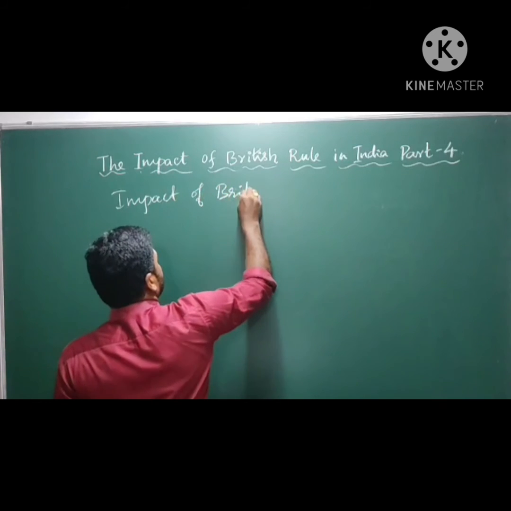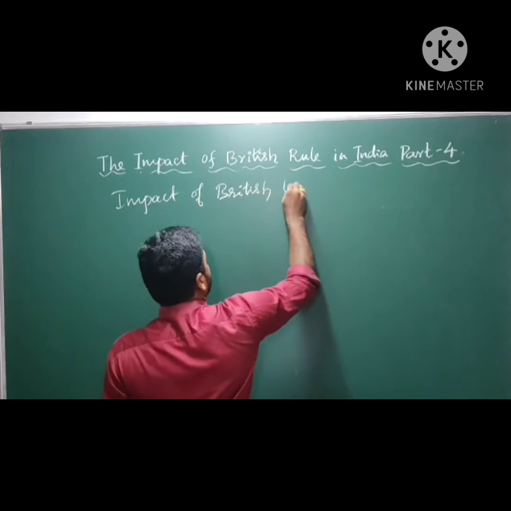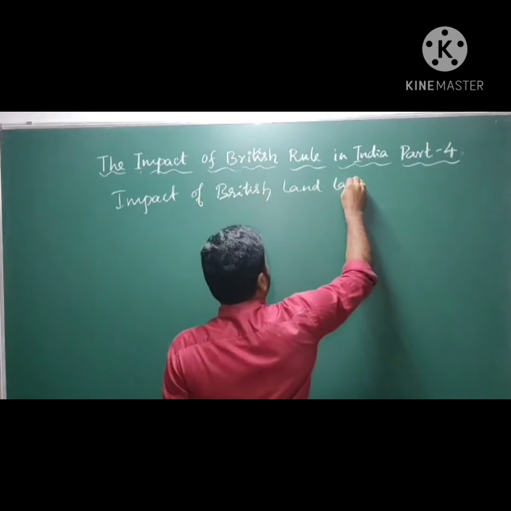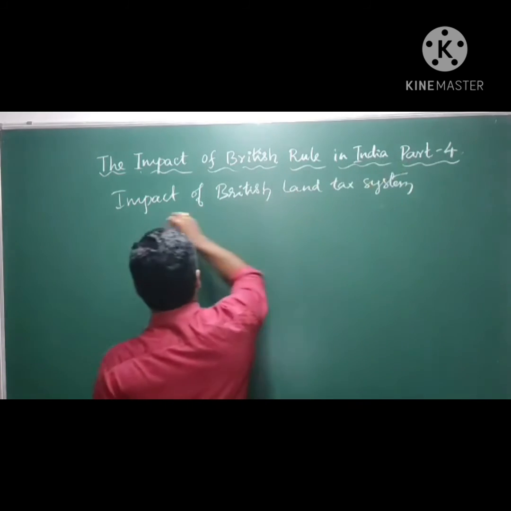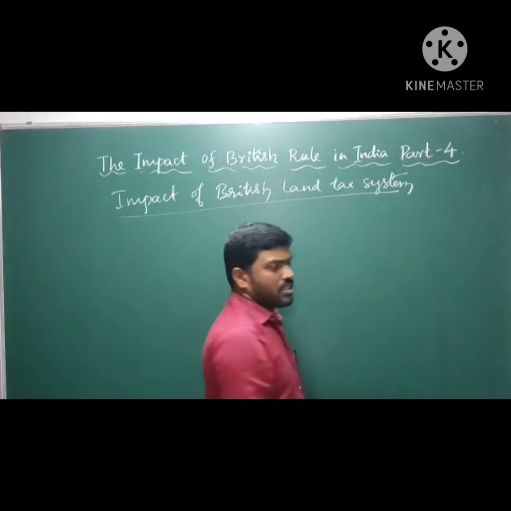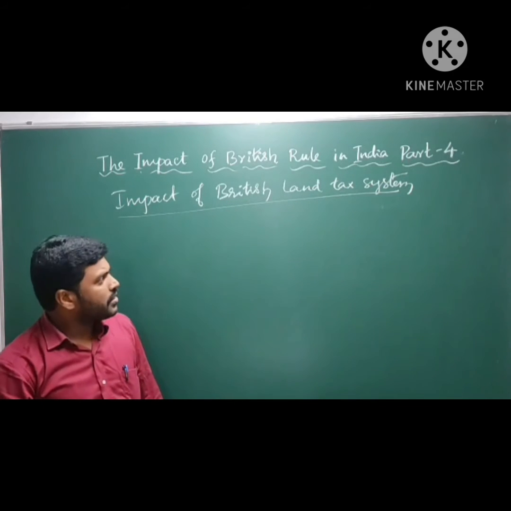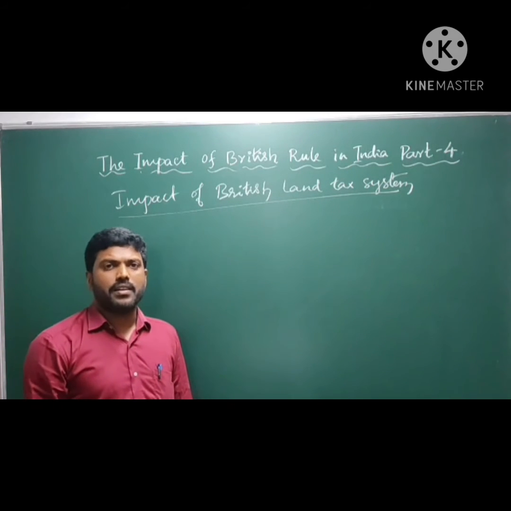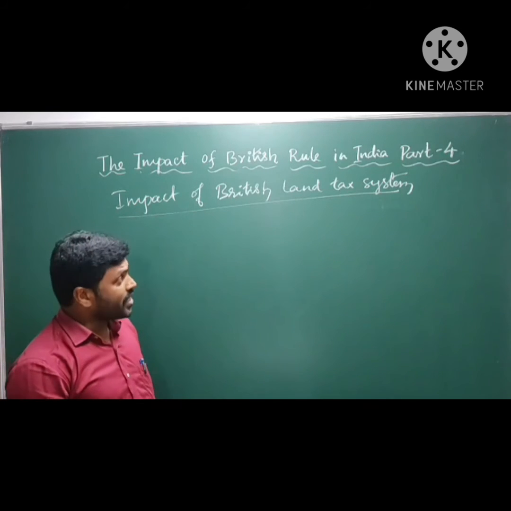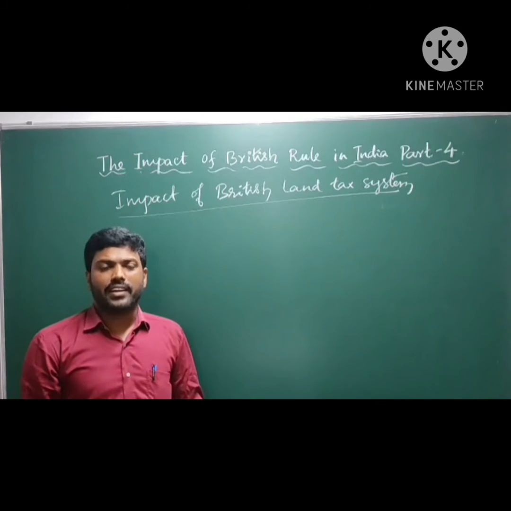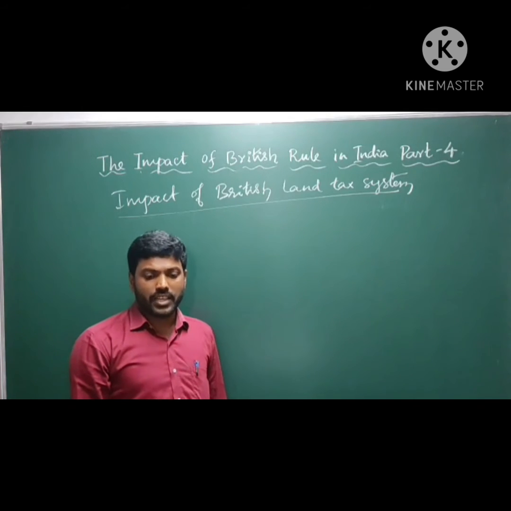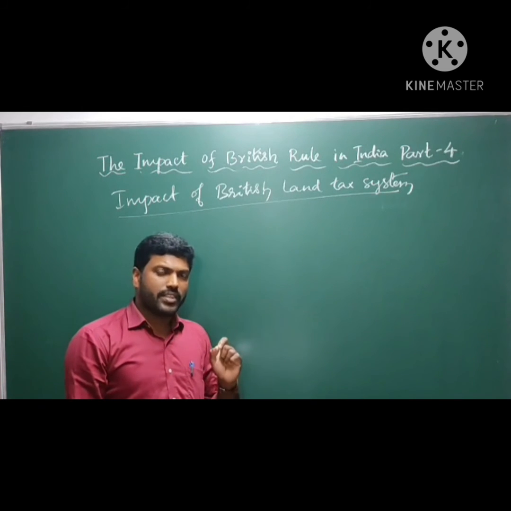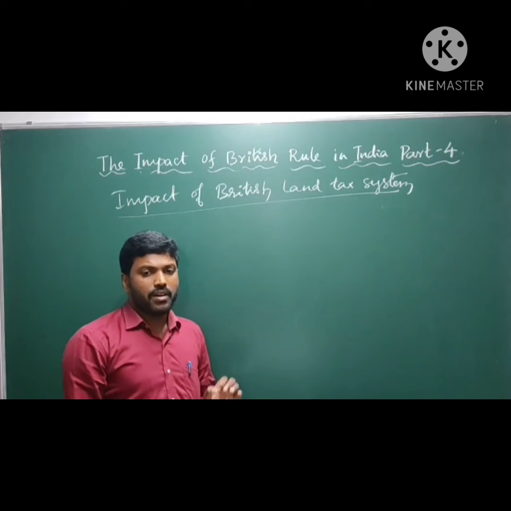Impact of the British land tax system. Mainly we discussed 3 types of land tax system: Zamindari system, Mahalwari system and Ryotwari system. What is the total impact of those 3 land tax systems over Indians or Indian farmers? That we have to discuss, and this is the most important one. Listen carefully.